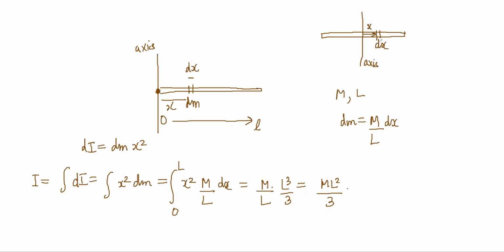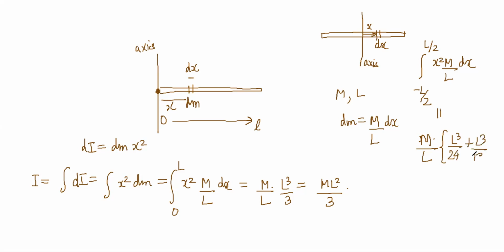So the whole integration is the same, except it is minus L by 2 to L by 2 of x square m by L dx. That becomes m by L comes out, x cube by 3. So it is going to be L cube by 24 minus minus, so plus L cube by 24. So this will become m L square by 12.